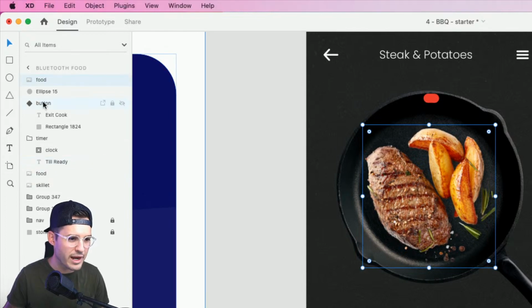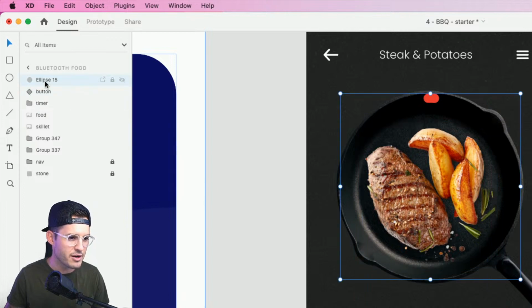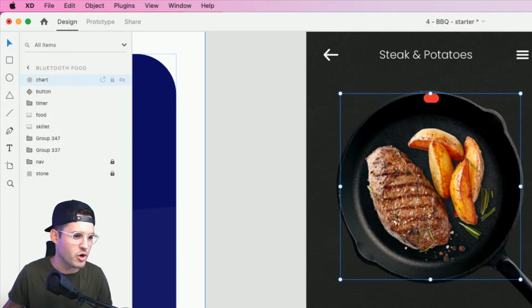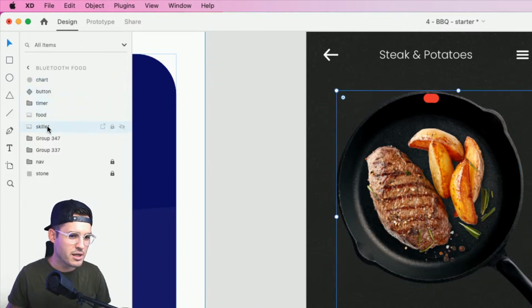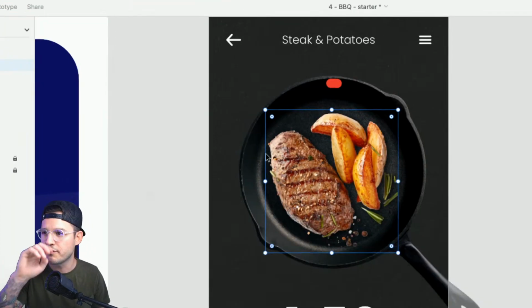I'm gonna do another one right on top, okay? Again, there's our food. Let's hide our timer, our button, all of our fun things here. And this is gonna be called our gauge, our circle, our chart. We'll just call it chart for now, that's fine. Okay, so let's take food and skillet, and let's just duplicate and have 2 foods right there. So let's work with the food really quick.